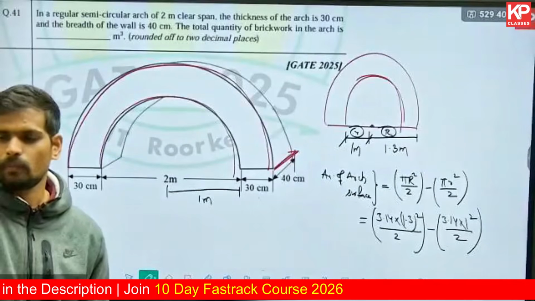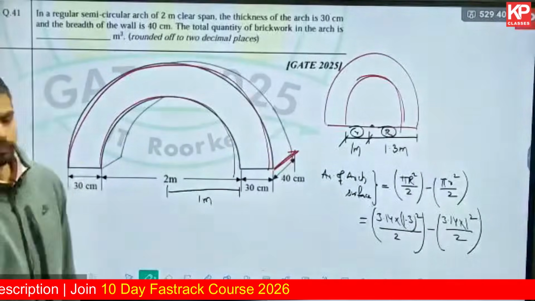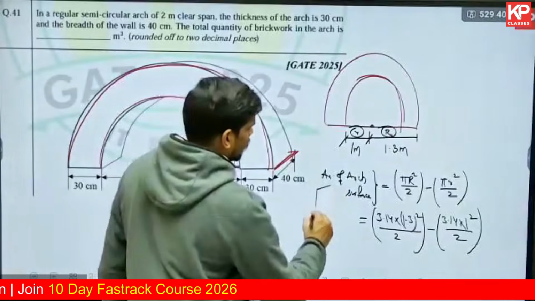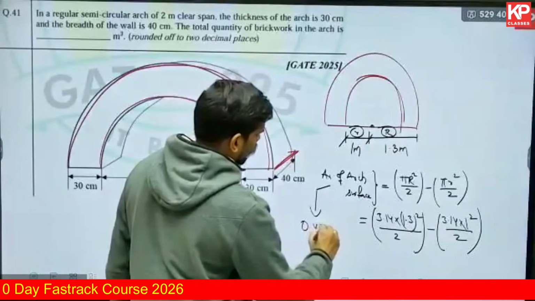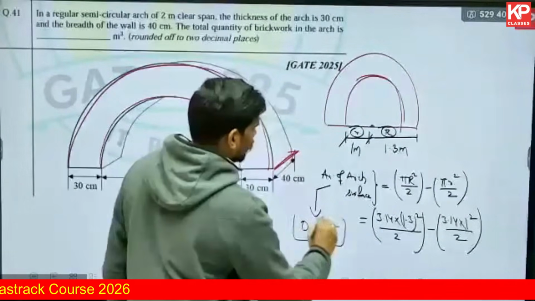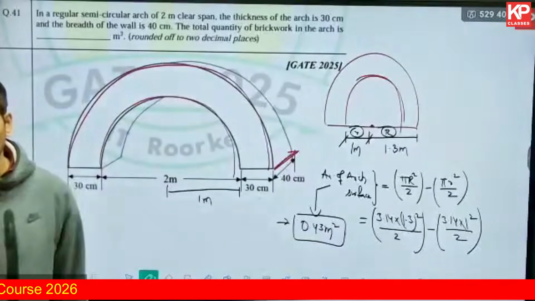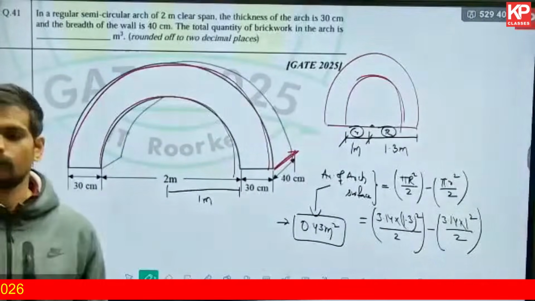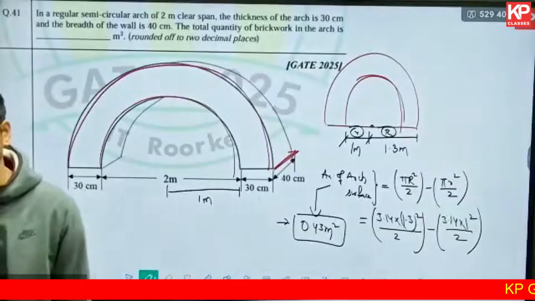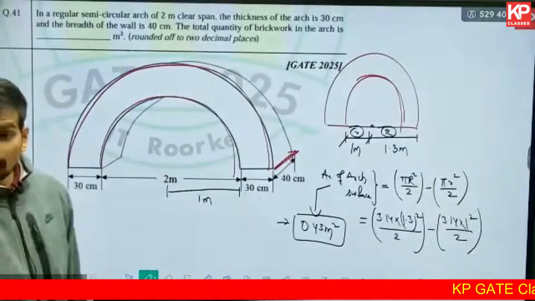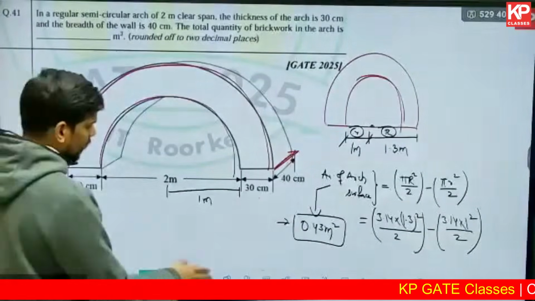It will come in square meter, 0.43. Area of the arch surface is coming out to be 0.43 square meter, I assume. I did not solve it, I'm going by your calculation. Is everyone getting the same thing? Two students have got the same answer, so I'm assuming that is correct. Is the area coming 1.08?